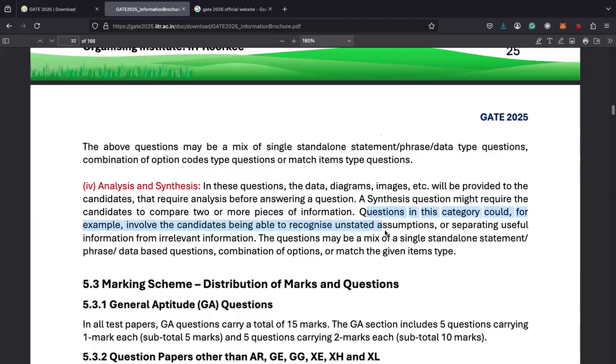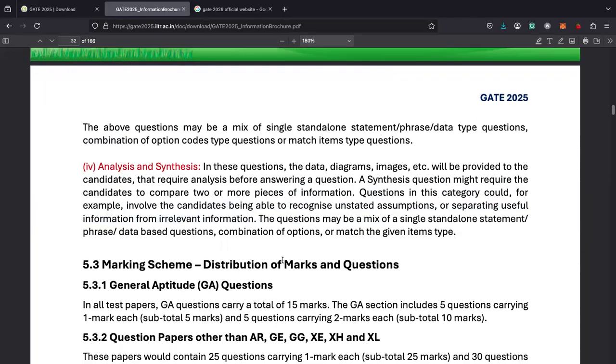Another thing is the question in category. This would involve candidates being able to recognize unstated assumptions or separating useful information from irrelevant information. The question may be a mix of single standalone statement. So again, you go through this.